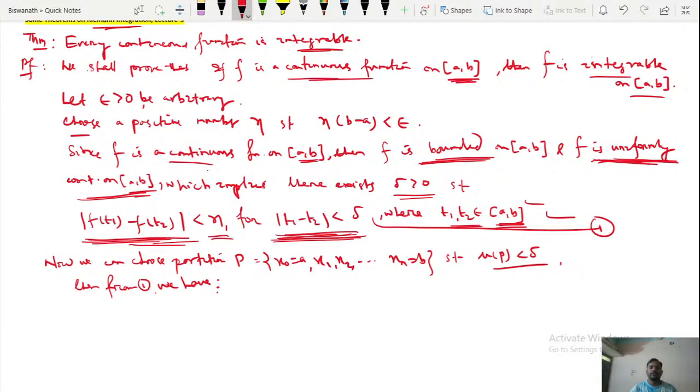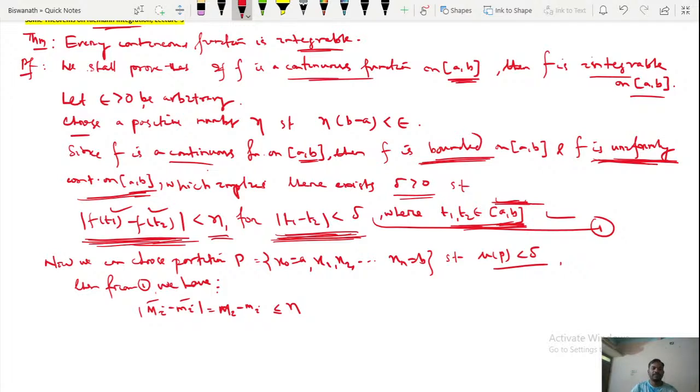we have, so what can you say from equation 1? Here t1, t2 are any two points from closed [a, b], and the modulus of their functional values difference is less than eta. That means we can say modulus of capital Mi minus small mi, and since capital Mi is always greater than or equal to small mi, this is simply capital Mi minus small mi, which is less than or equal to eta.